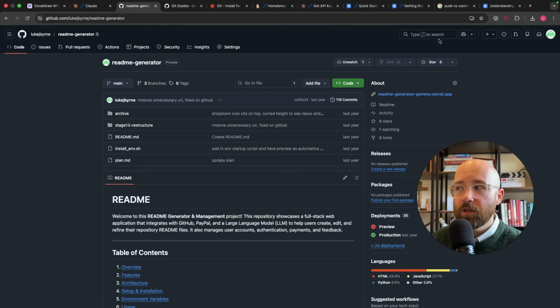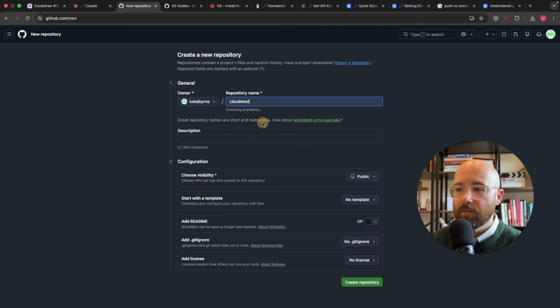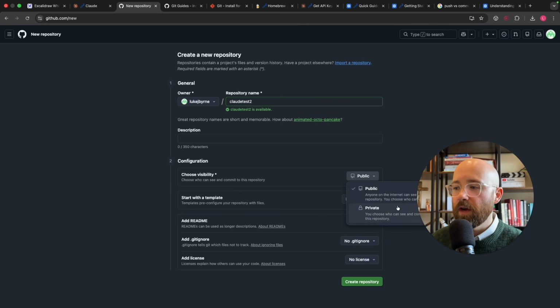Now, for you to create a new repo to actually use Git, you need to come, sign up, and then you go new repository. And then from here, you can give it a name. So just call it Claude Test, that's fine. That's already taken by me. Let's do Claude Test 2. Give it a description if you want. There's a visibility, so you can do public or private, as I was saying. Public is fine if you want people to see it. Private if you don't want people to see it.